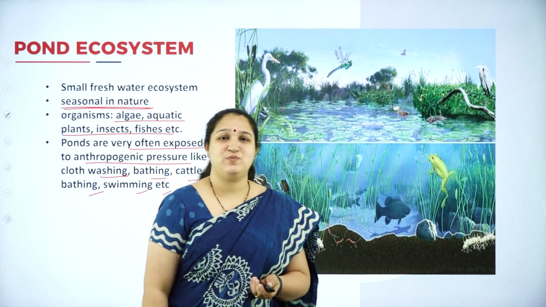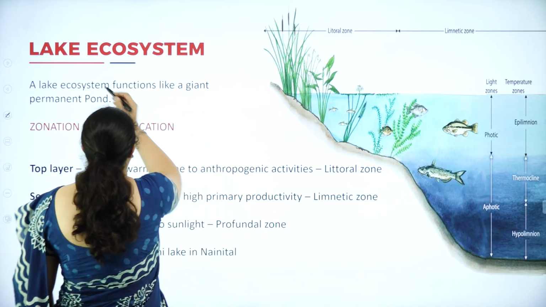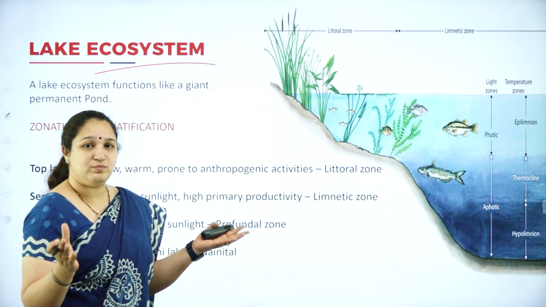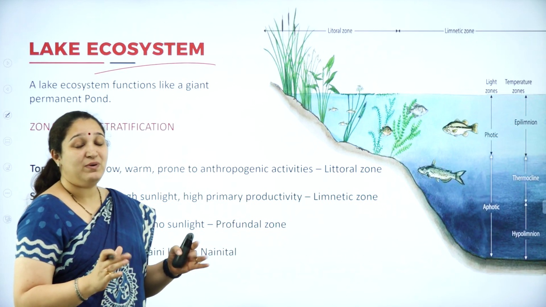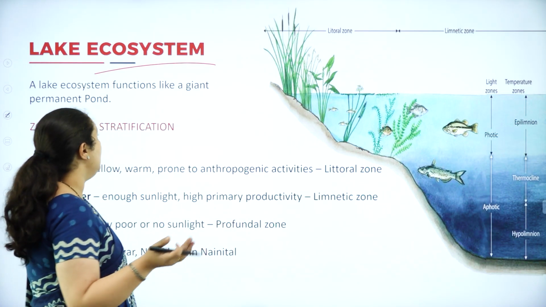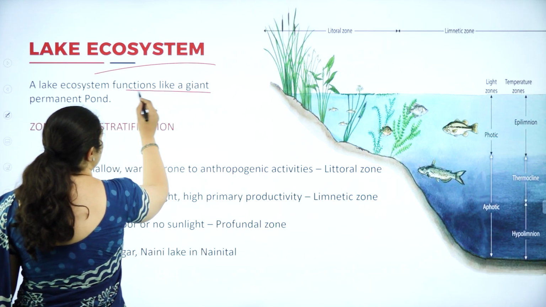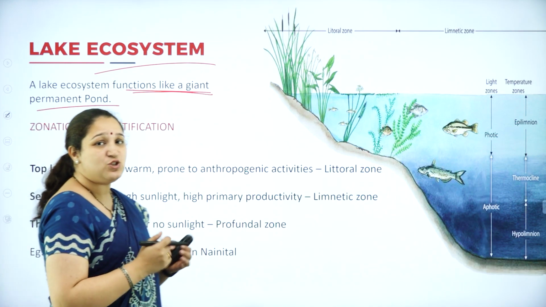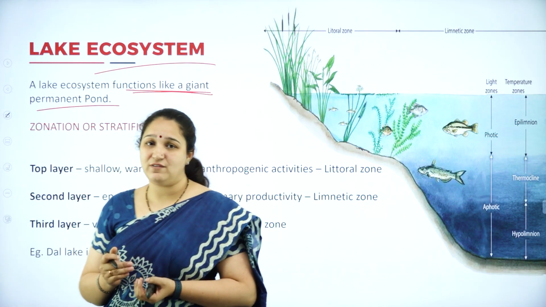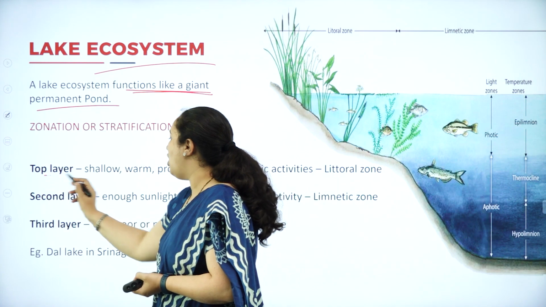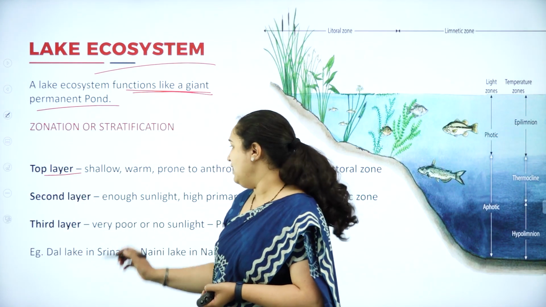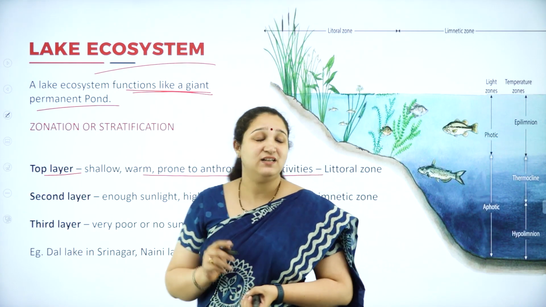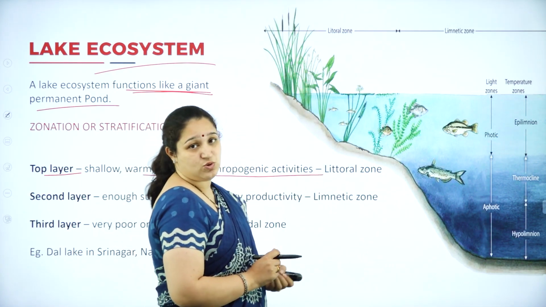Okay. Next we have the lake ecosystem. The lake ecosystem is a giant pond ecosystem. Okay, but it is a permanent one. So a lake ecosystem functions like a giant permanent pond. In this, there are different zones, or the stratification which we can give. The top layer, okay, it's shallow, warm, prone to anthropogenic activities, and it is called the littoral zone.